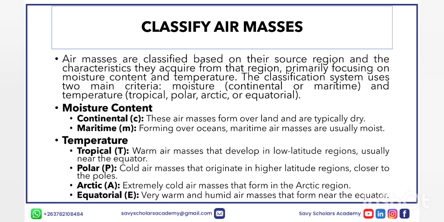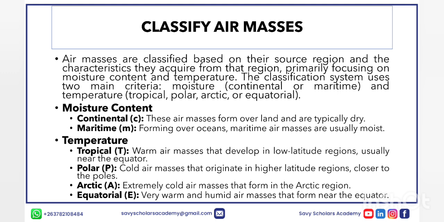Now, you can be asked again to classify air masses. So on describing an air mass, this is the overall information that you need to put. You need to highlight that it's a large body or volume of air with uniform temperature, this is the first keyword, humidity, second keyword, and pressure, the third keyword, and it extends horizontally for hundreds to thousands of kilometers. And also it gets its characteristics from the region in which it is stagnated. If it is ocean, if it is land, it gets the underlying surface characteristics.